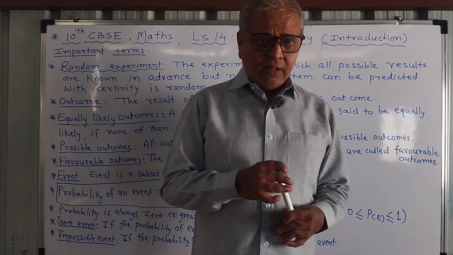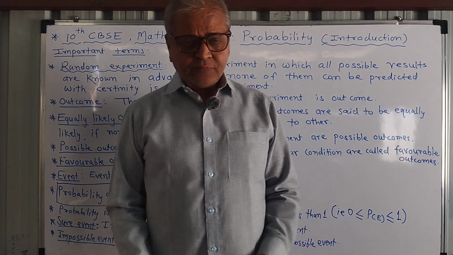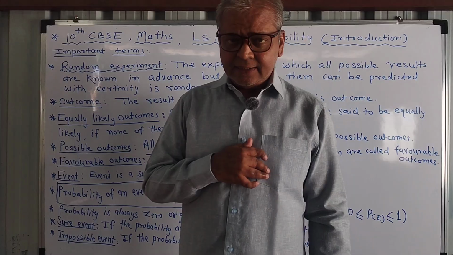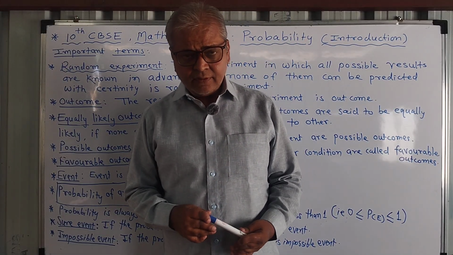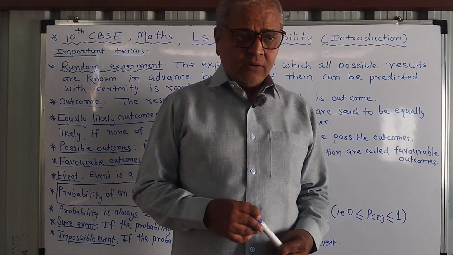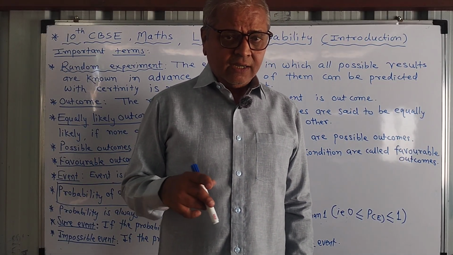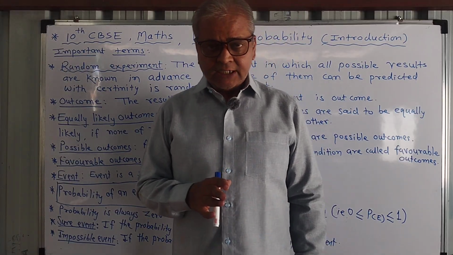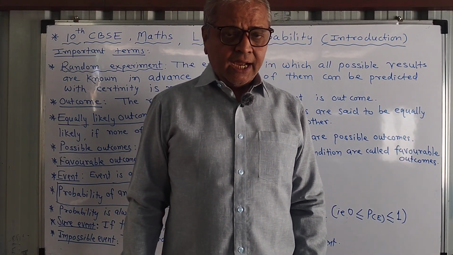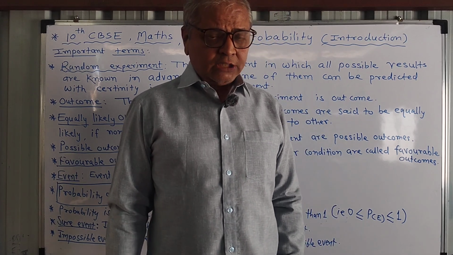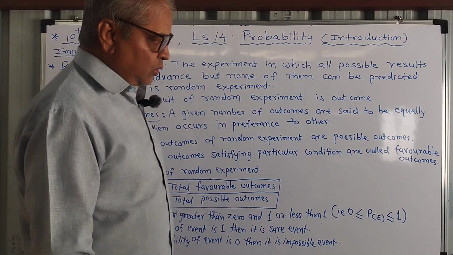But here, if you consider one more example, a die is thrown. A die has 6 faces. Let us number them 1, 2, 3, 4, 5 and 6. If a die is thrown, we get either 1 or 2 or 3, 4 or 5 or 6. That's why possible outcomes are 1, 2, 3, 4, 5, 6. And number of total possible outcomes are 6. So possible outcomes we should know.